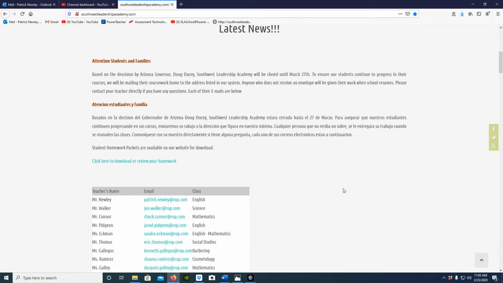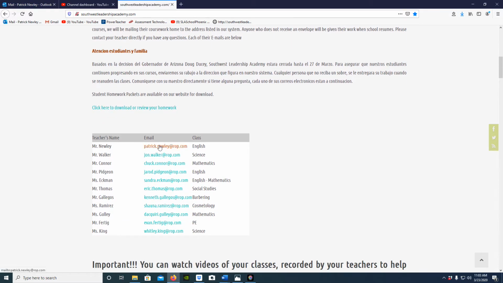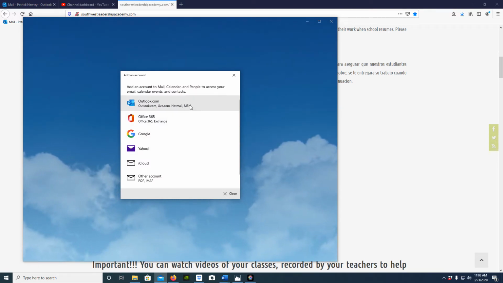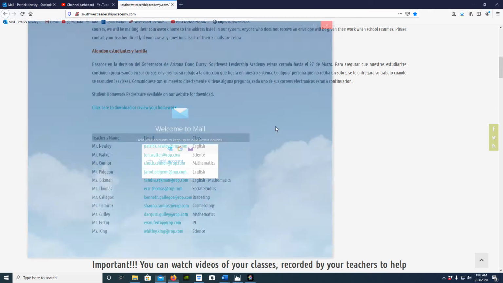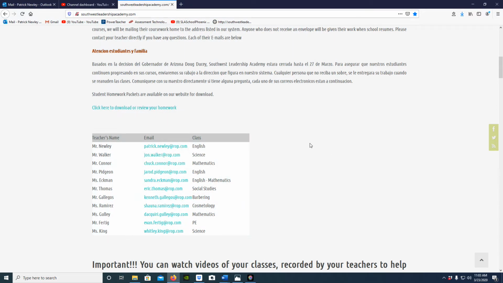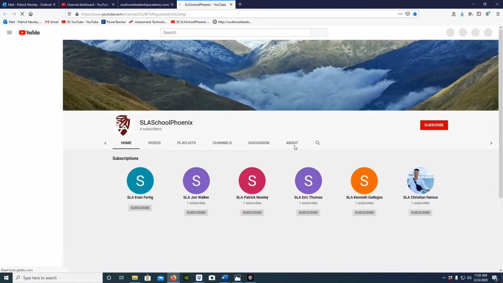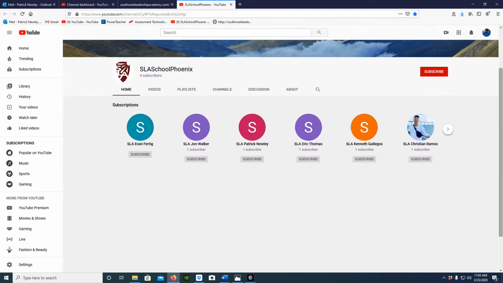Here's the home screen. There's a lot of good information for your parents to read in English and Spanish. There's also links to emails. So this is my ROP email. On your phone, when you click it, it'll open up to whatever email service that you use, and you can send me a question or attach your document that way if you wish. There is a YouTube channel. You should know where that is already because that's how you're watching this video right now. This is connected to all of your teachers.